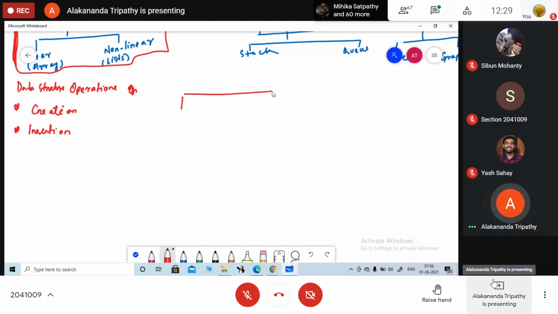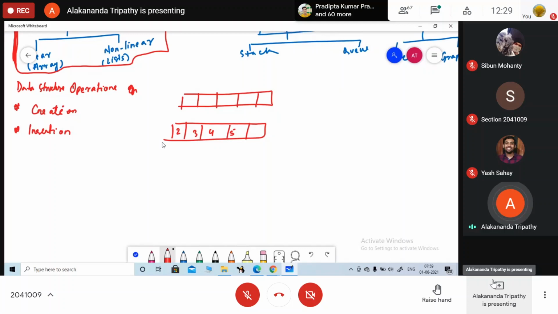So the array is done, what next? This one is the creation of the array. I am giving one example for the array. Insertion: if you have some elements in the array, the next thing we are going to learn is how to insert the element. It can be at the end, at any specific location, or at the beginning. So insertion has three types: beginning, at specific, and at end.